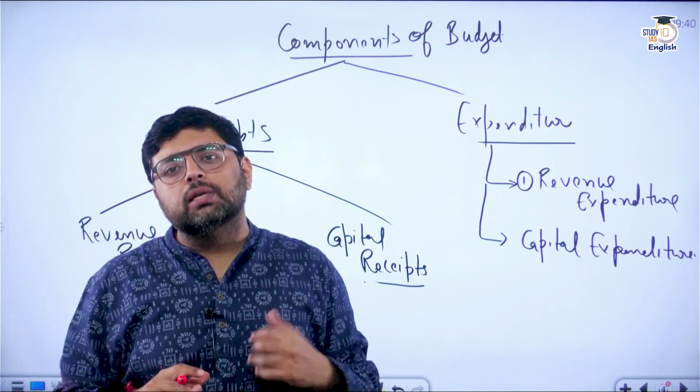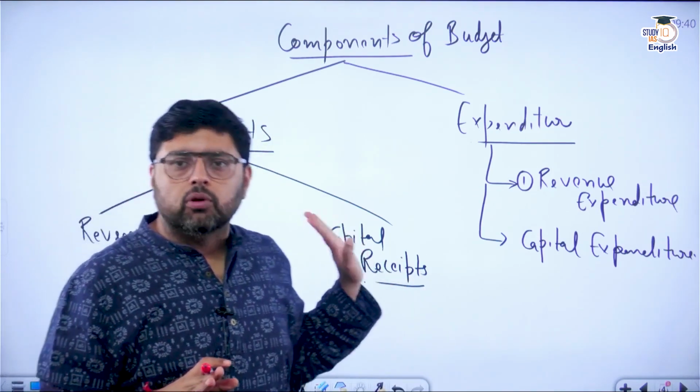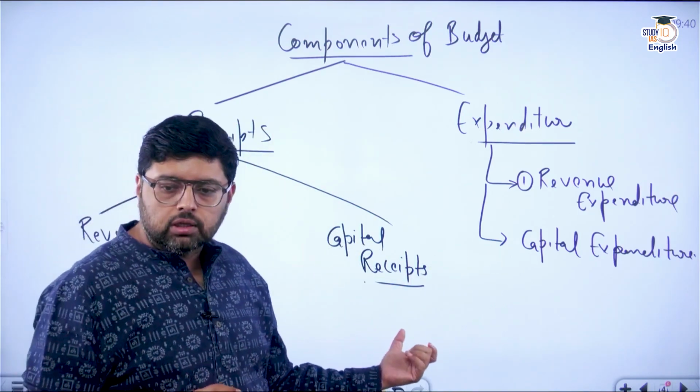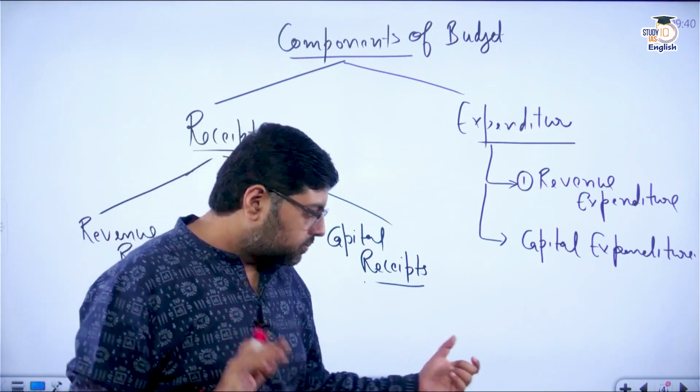Or you can say the concept of deficit can be understood when you know this table. So this table is very important. Now we are going to see what these include. As I told you, questions used to come directly from these things. Clear?